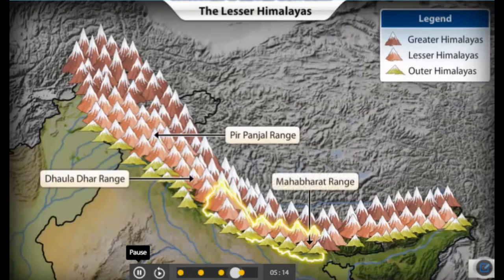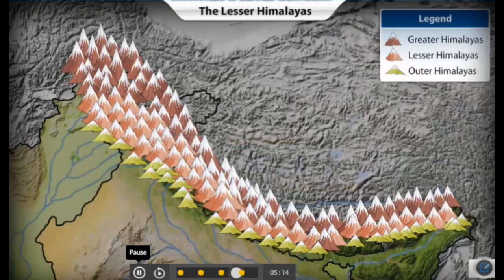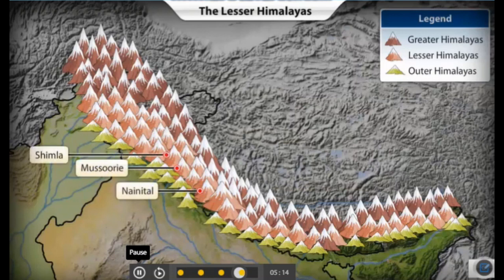range in Nepal. Most of the hill stations of India like Nainital, Mussoorie, Shimla and the valley of Srinagar are located on the southern slopes of these ranges.